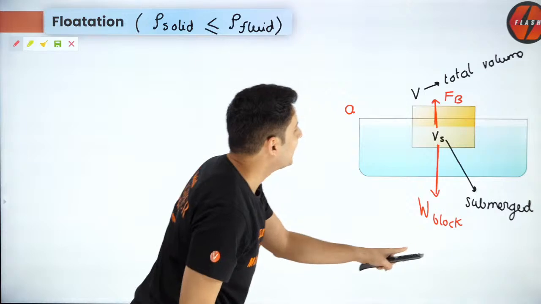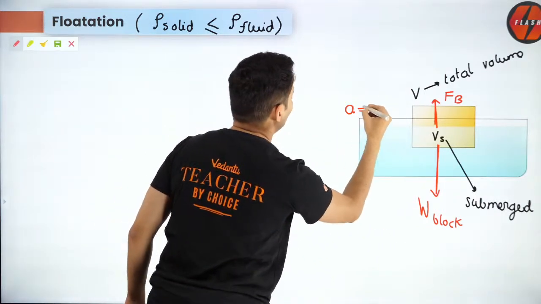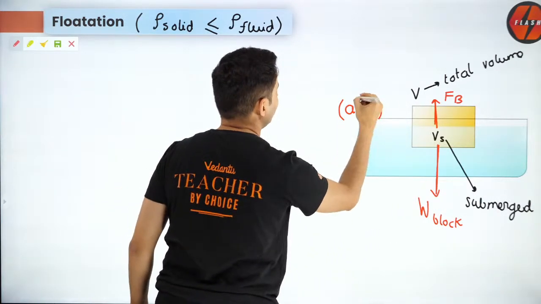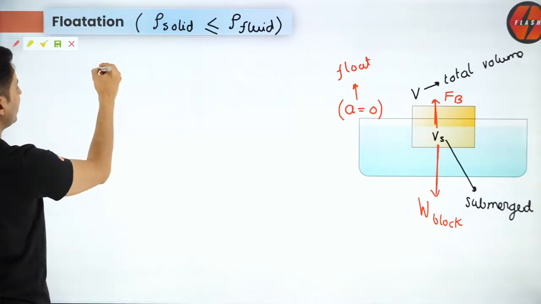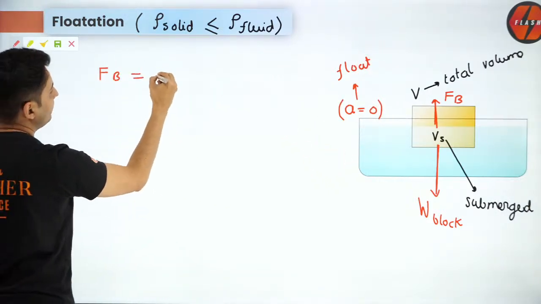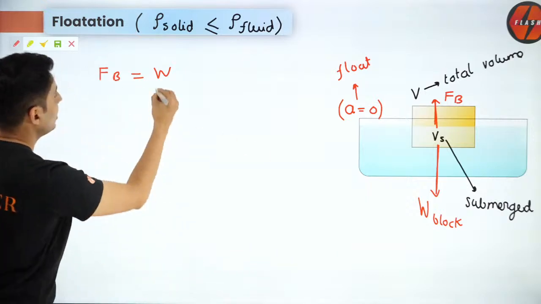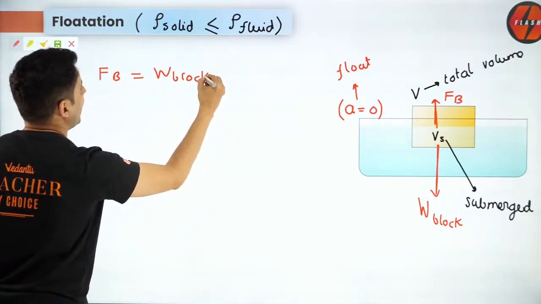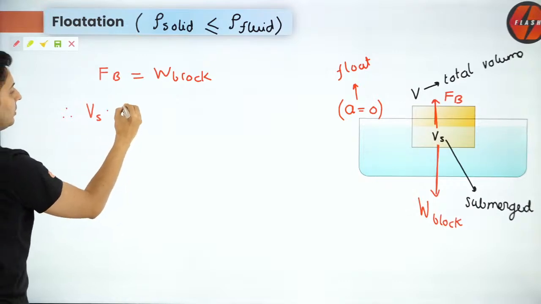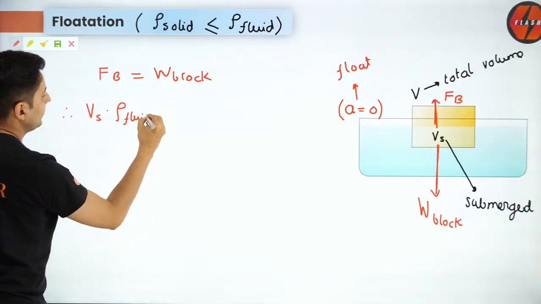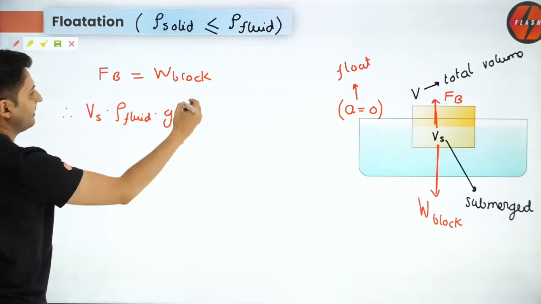So now, yes, the acceleration is 0 because it is floating. It is just staying there at rest. So in this case, the buoyant force will be equal to the weight of that block. And what is the buoyant force? Buoyant force is volume submerged into density of fluid into g. And what is the weight of the block?